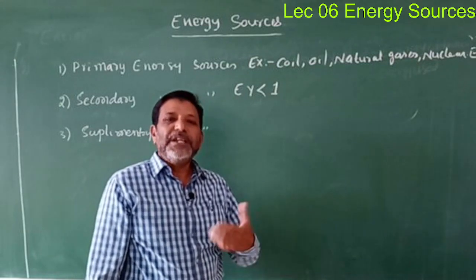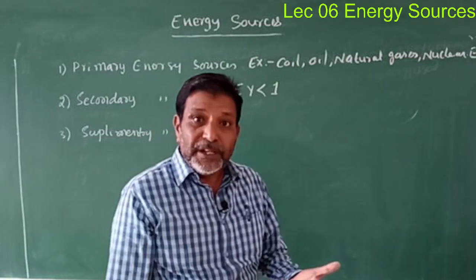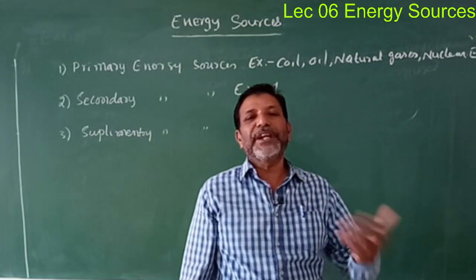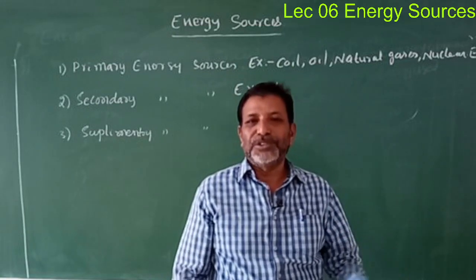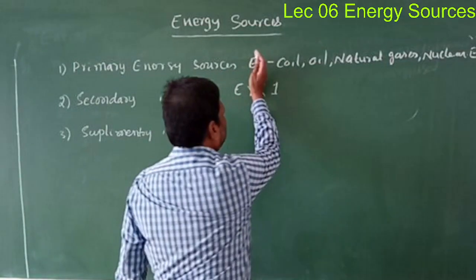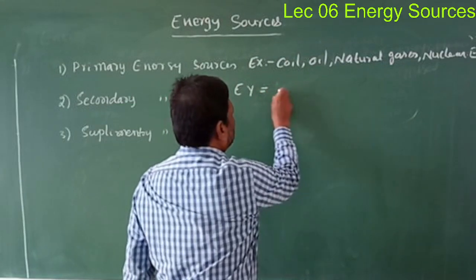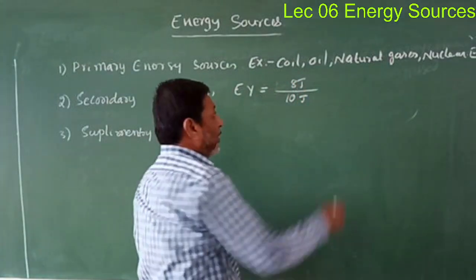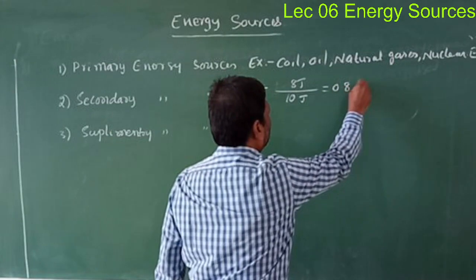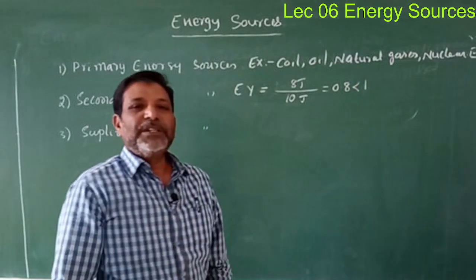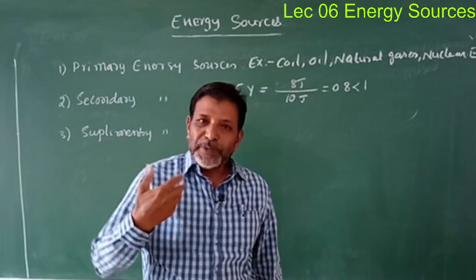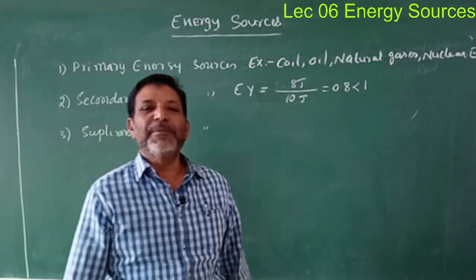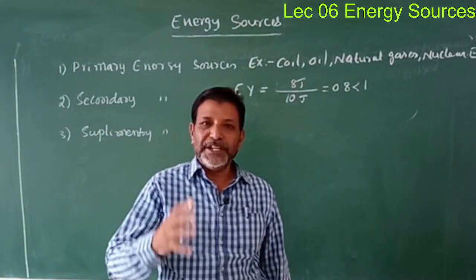The meaning is that whatever amount of energy you spend, you won't get that much back. For example, if you spend 10 joules of energy, you never get 10 joules, but you may get 8 joules. Let us consider you have spent 10 joules and obtained only 8 joules. Its value is 0.8, which is less than 1. That means you spend more energy but get less energy. Such energy sources are named as the secondary energy sources.